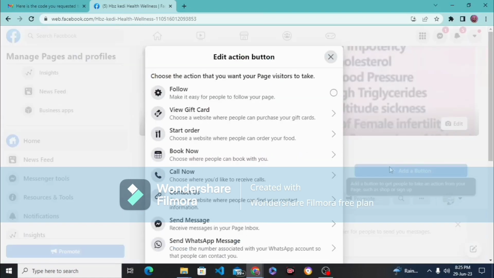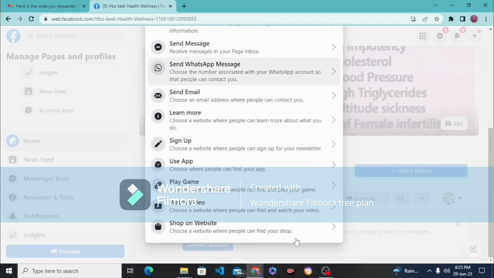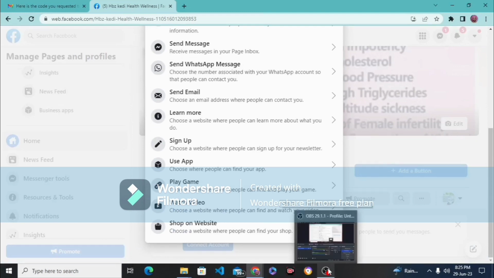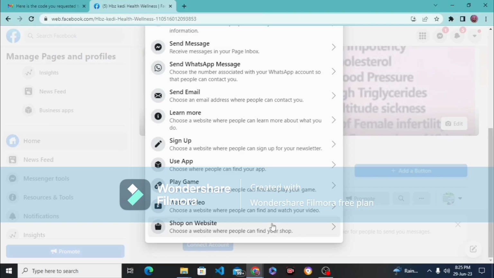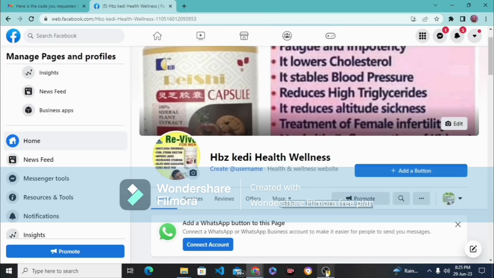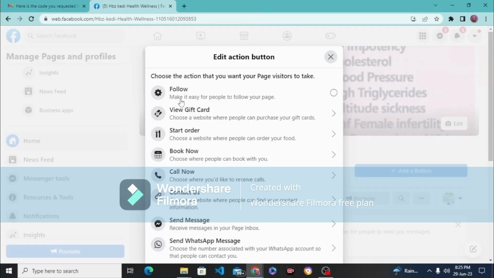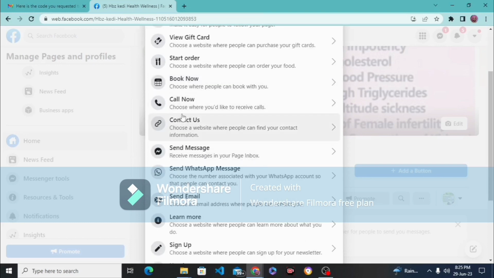You see this add button, right? It will bring you to this place. It depends on the button you want to add. If you want to add a call button, or you want to direct people to your WhatsApp, you can select depending on the button you want to add.